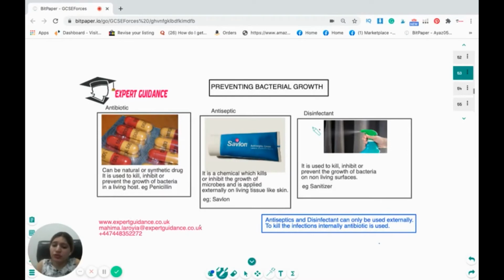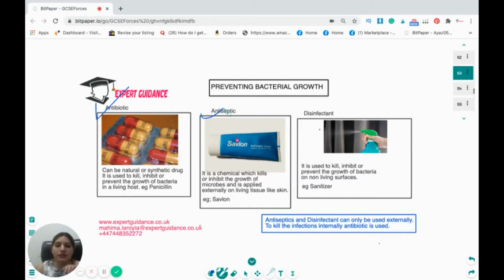Okay, now how do we prevent bacterial growth? This is very important because we know there are a lot of diseases which are caused by bacteria. So it's very important for us to control the growth of bacteria. First, we use antibiotics. Antibiotics can be natural or synthetic drugs. They are used to kill or prevent the growth of bacteria in a living host. Example, penicillin.